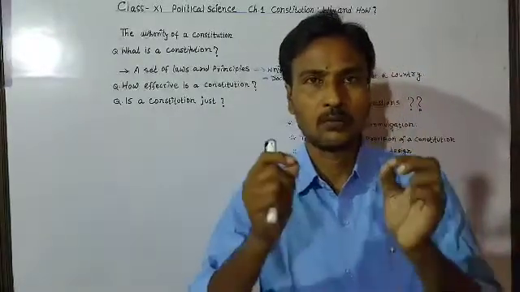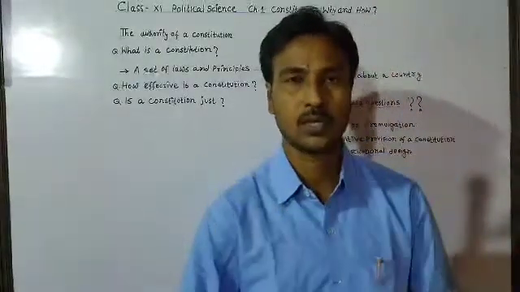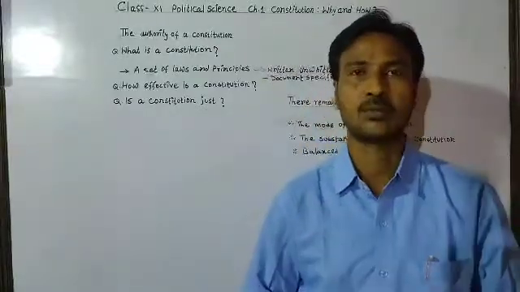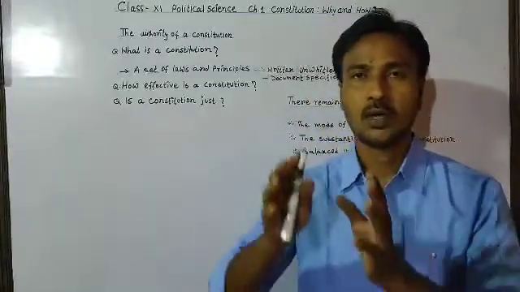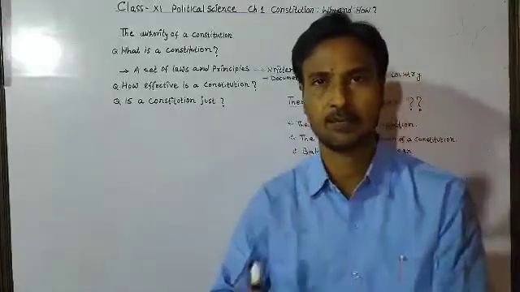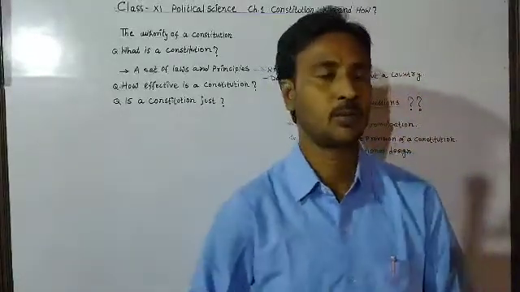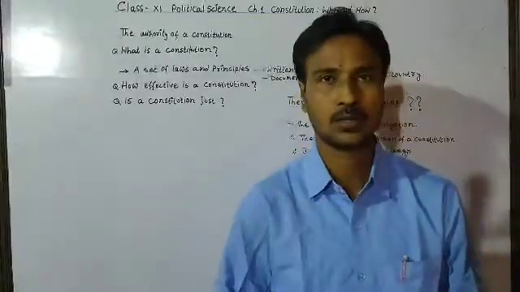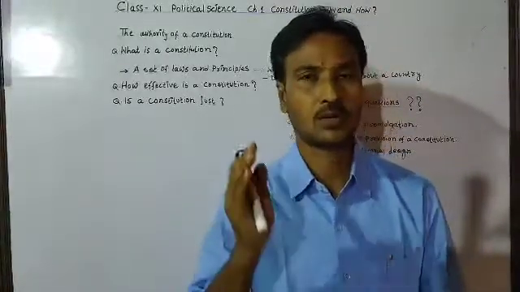Therefore, whenever a constitution is there, a question also comes with it: what gives the authority to the constitution, what makes a constitution acceptable, why should the people of a country follow a constitution, and what makes a constitution just?